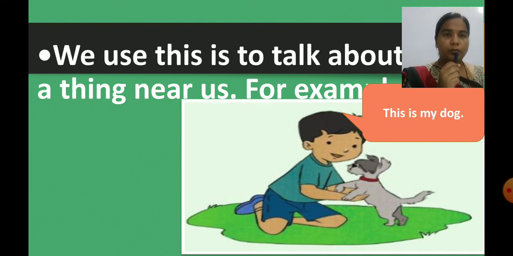So children, we use this is to talk about a thing which is near to us. Now here the dog is near to Adi. That's why Adi is using this is. Yes, this is my dog. The name of that dog is Bolu, near to Adi. That's why he is saying this is my dog. Here we can see the use of this is, because the dog is near to Adi, that's why he is using here this is. Getting, children?